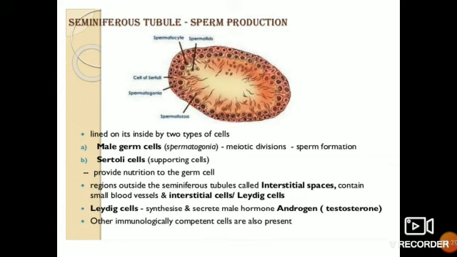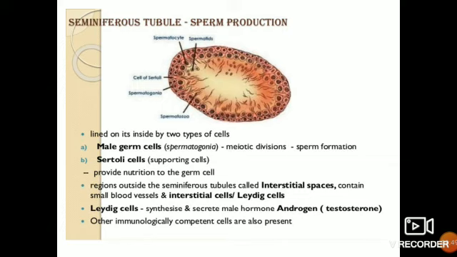The regions outside the seminiferous tubules are called interstitial spaces, and they contain small blood vessels and interstitial cells, that is Leydig cells. All around the periphery you will find the interstitial spaces.